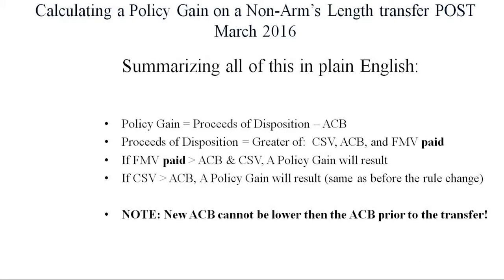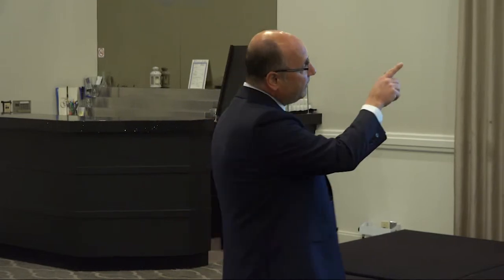If cash surrender value is greater than ACB, then a policy gain will result. That's the same as before. That's never changed. And here's a huge note. This is going to fix, remember I made a footnote about the new ACB to the corporation, and I called it an artificial reduction in ACB. Well, the new ACB cannot be lower than the ACB prior to the transfer. So with these new rules, you cannot get a benefit in a reduction in ACB, because at minimum, the proceeds of disposition will be ACB.